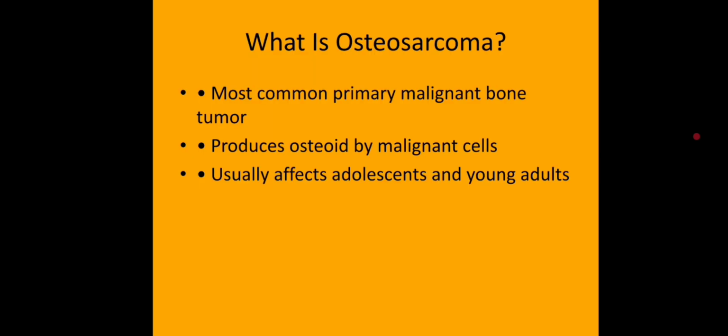Osteosarcoma is the most common primary cancer of the lung. It develops when malignant cells begin producing abnormal osteoid, which is immature bone tissue. The disease mainly affects adolescents and young adults, especially during periods of rapid growth. However, it can also occur in older patients, particularly those with certain risk factors. Osteosarcoma is known for its aggressive behavior and its ability to spread to distant organs if not treated promptly.